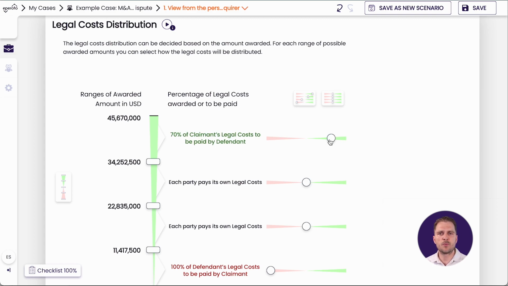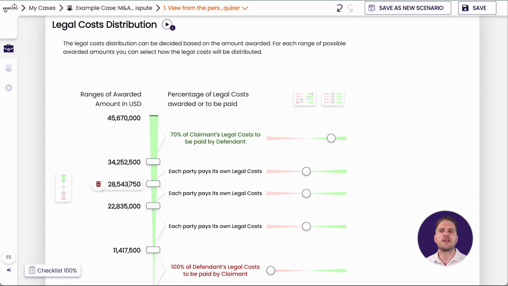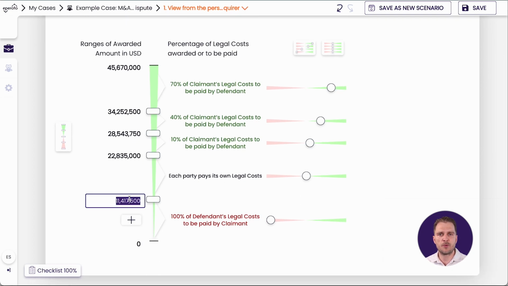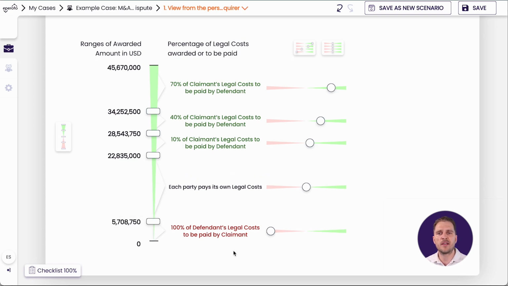In this case, we would perhaps expect that we get a portion of this back if we win fully or almost fully. But if we'd only receive a small or lower amount from what we claimed, we would expect that the tribunal would say that each party would carry their own costs. And if we lost this case, we would expect that we would have to pay most of the cost for the opposing side as well.